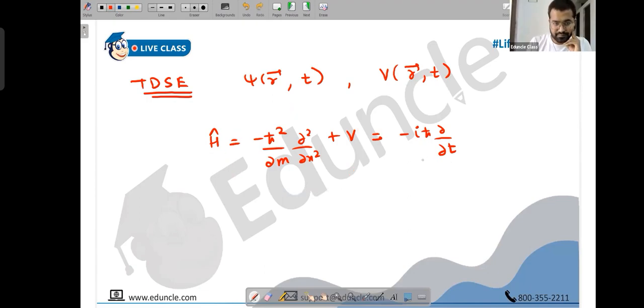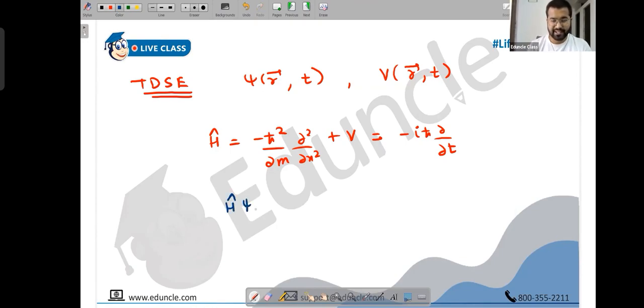Basically, the Hamiltonian operator is always equal to this. Just that when we are studying time dependent, basically when the wave function is a function of time also, we say the Hamiltonian is also equal to i h dou by dou t. Both of them are correct.